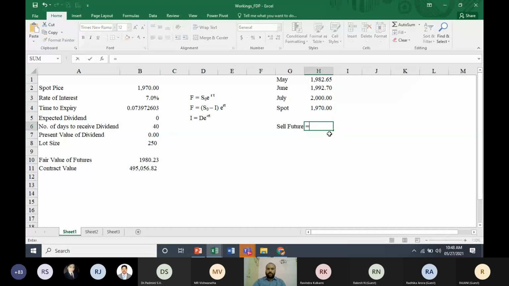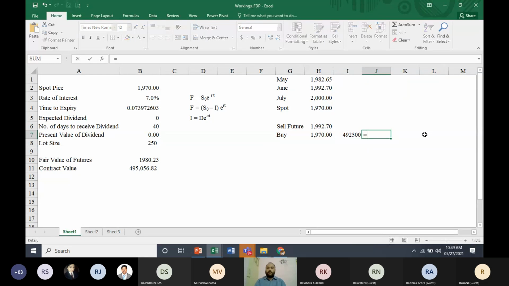So you're going to sell futures at 1992.70 and buy in the spot market. You're going to buy at 1970. When you buy in the spot market, let's assume you don't have any funds, you're going to borrow the funds. When you borrow funds, again, we're going to calculate using this continuously compounding interest rate. Suppose you're going to buy 1970 into 250 shares in the spot market, you need 4,92,500 rupees. So what will be the future value?